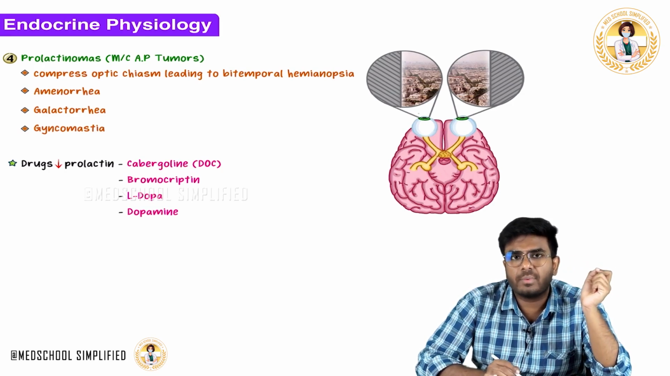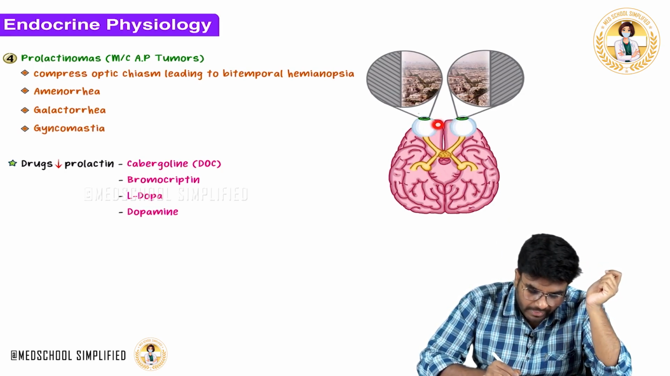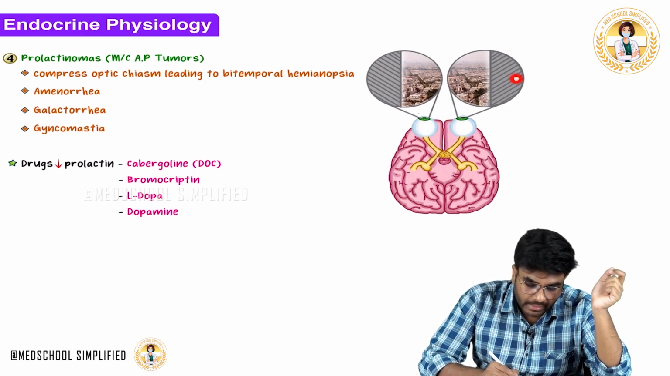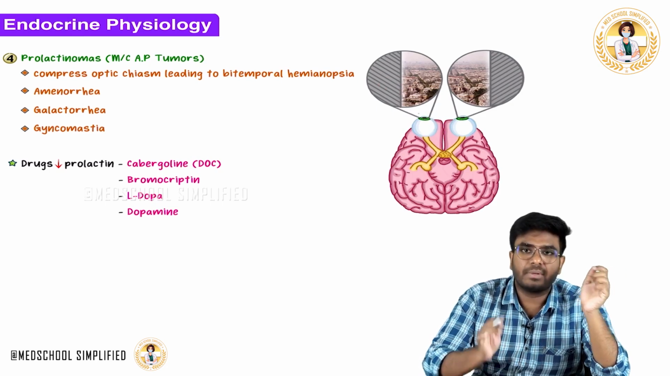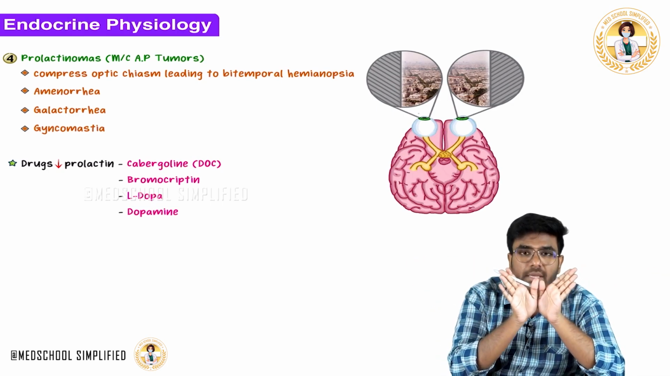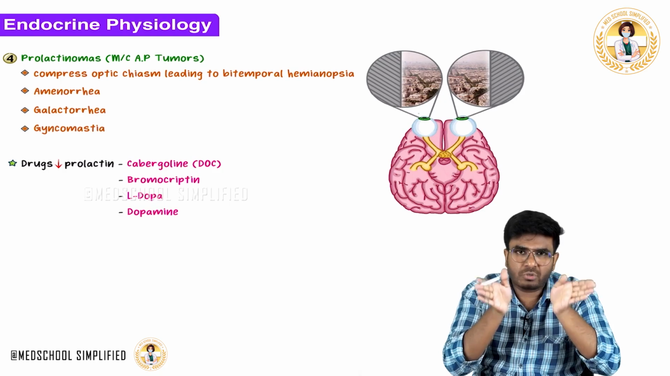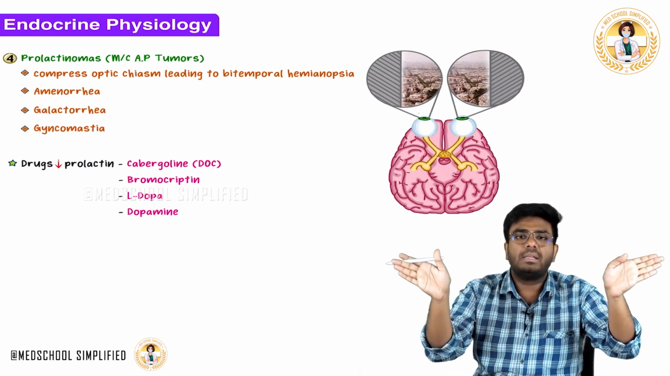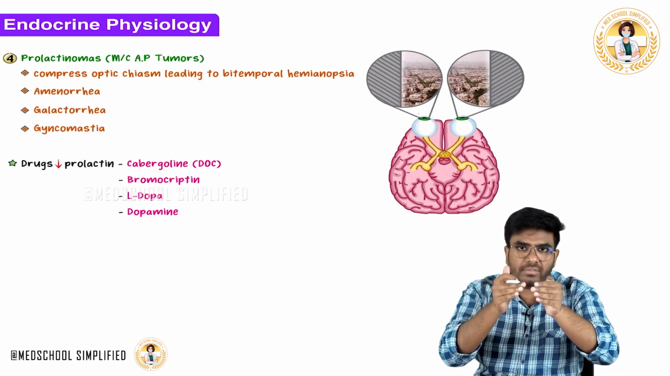The nasal retinal fibers. This is the nasal retina, and this is the temporal retina. Important point is, the nasal retina is looking at the temporal visual field; the nasal retina is getting the light information from the temporal visual field, and the temporal retina is looking at the nasal visual field.